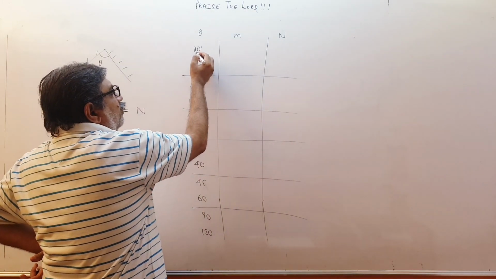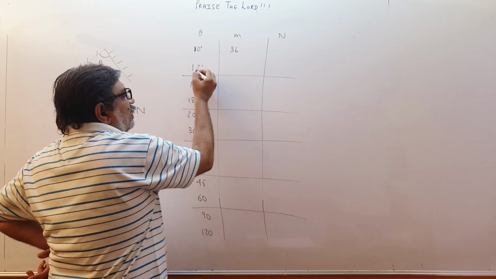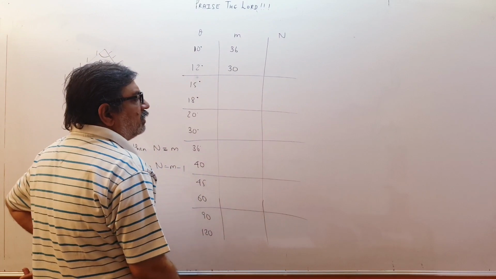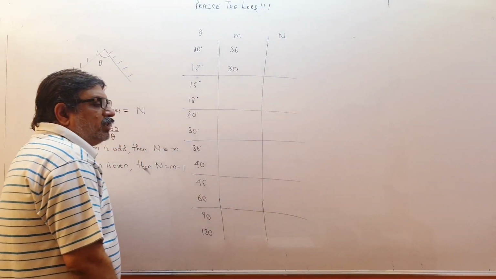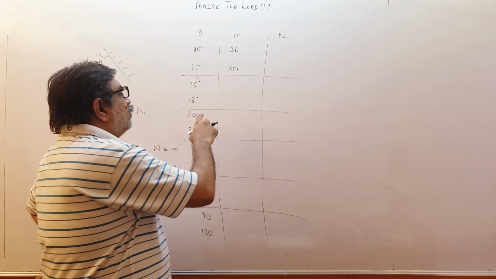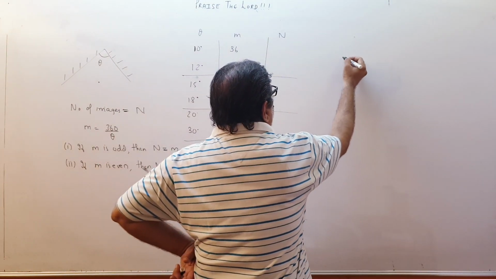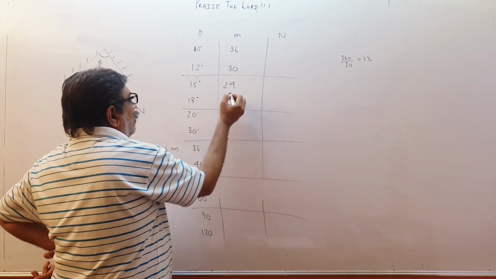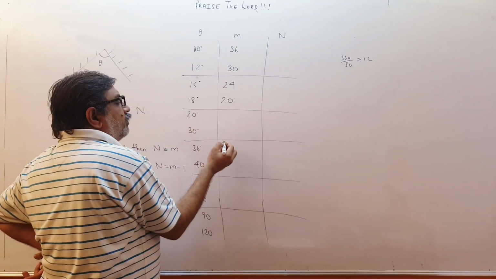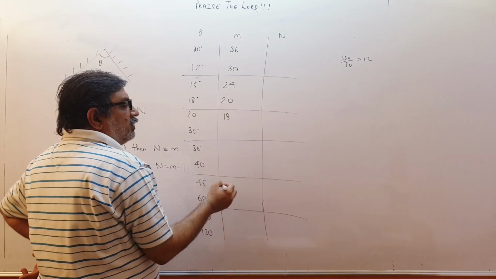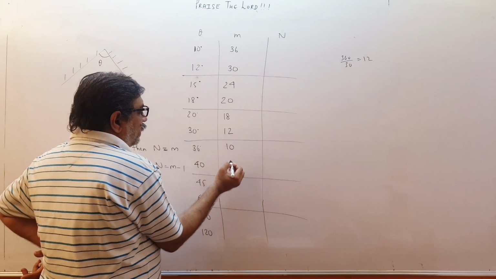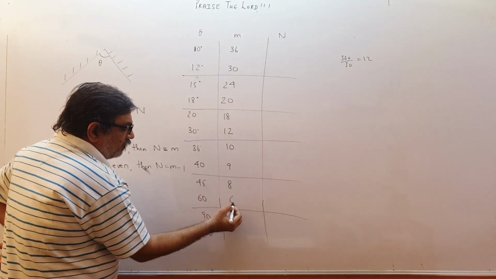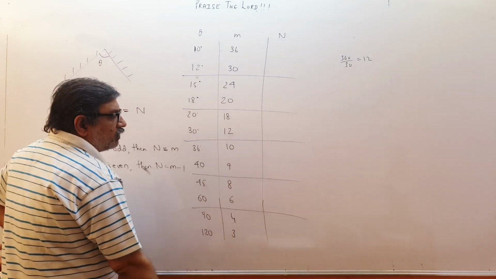What will be 360 upon 10? This will be 36. 360 upon 12 will be 30. 360 upon 15 will be 24. 360 upon 20 is 18. Then this will be 12, this will be 10, this will be 9, this will be 8, this will be 6, this will be 4, this will be 3.